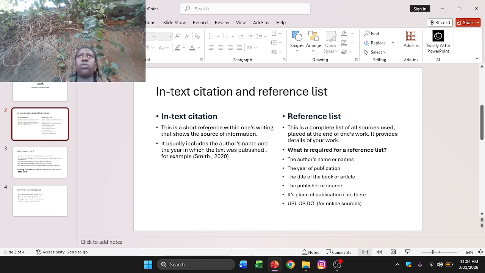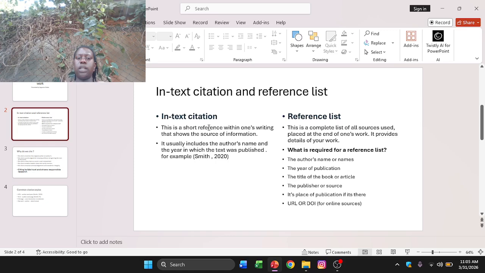This is like we just go there and pick the person who wrote that book or that article or that journal, or who got that information. We pick the person's name and we pick the year in which that person published it, in which that person made it publicly known.